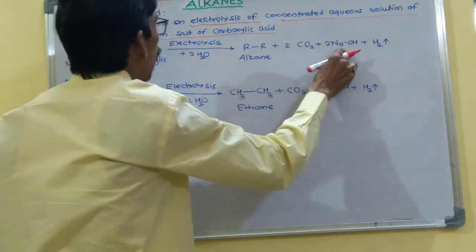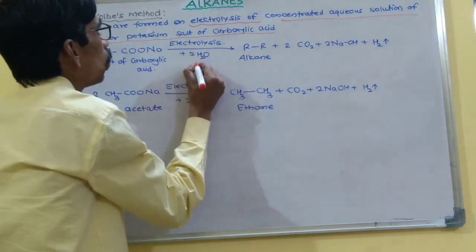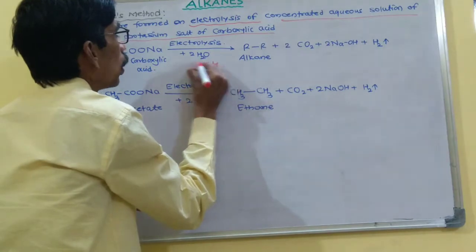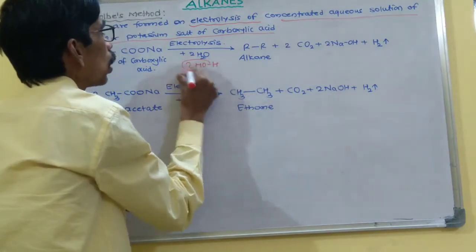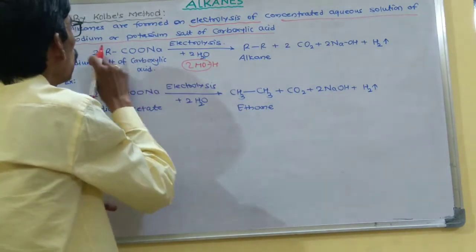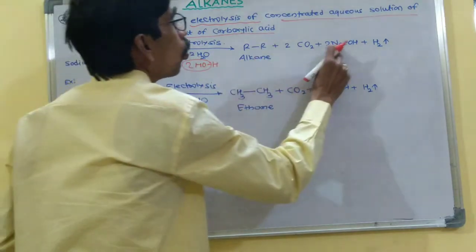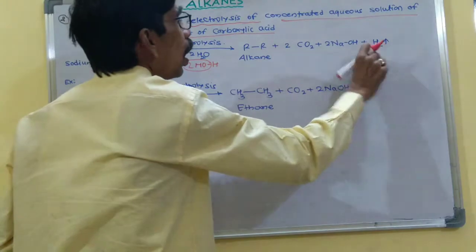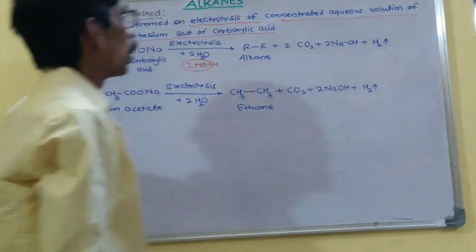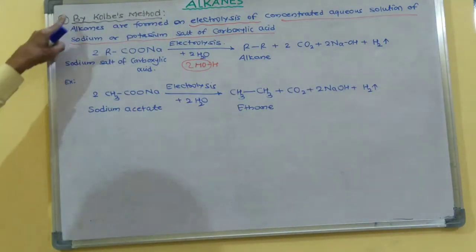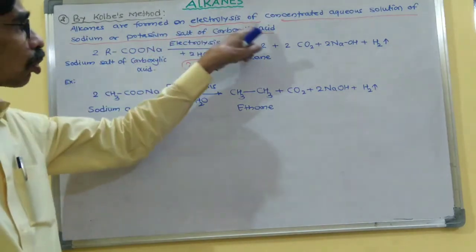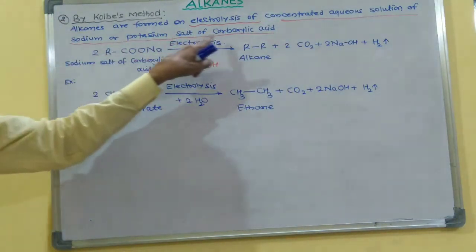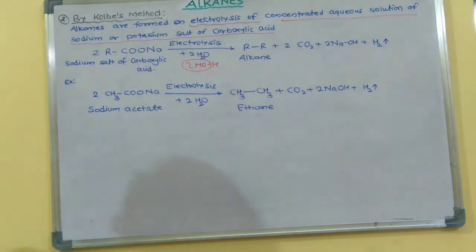Now the 2 Na and the 2 OH from the two water molecules, HOH, form 2 NaOH. What is remaining is the 2 H, that is, H2 gas is liberated. So alkanes are formed by the electrolysis of a concentrated aqueous solution of sodium or potassium salt of carboxylic acid.